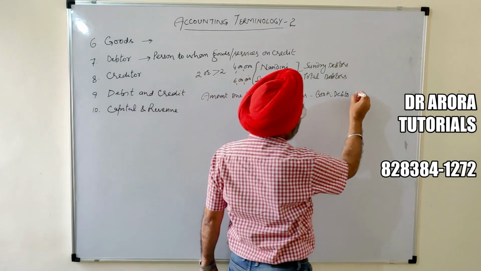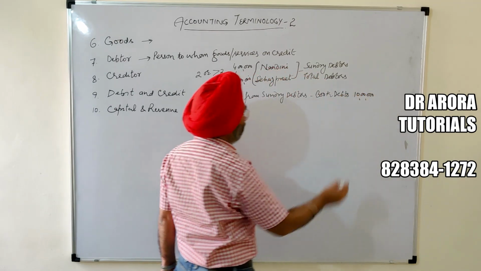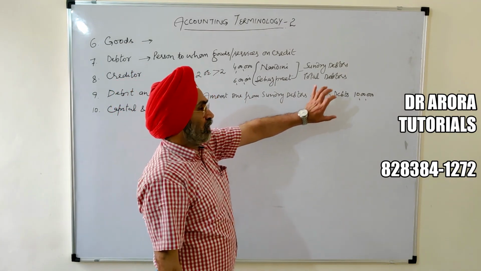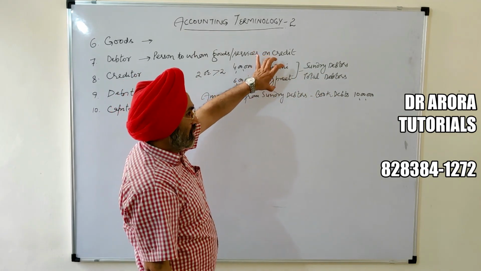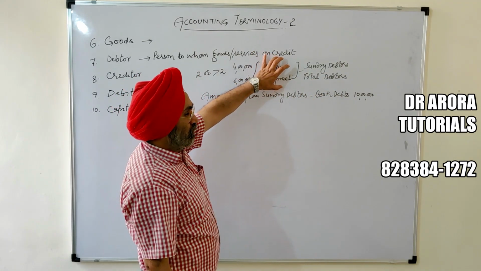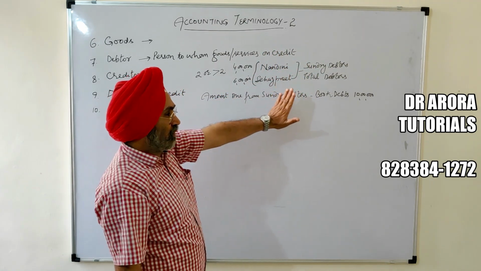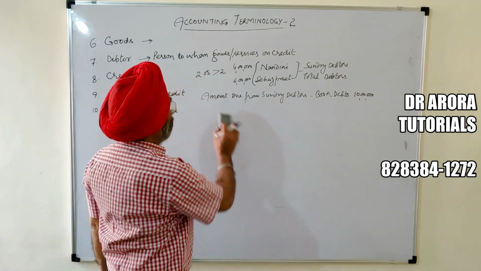So then book debts will be 10 lakh. 4 plus 6, 10 lakh will be book debts. Debts as per books, the total amount receivable from sundry debtors. Debtors may be 2, debtors may be 10, debtors may be 20, any number of debtors. The total amount due from debtors will be called book debts.